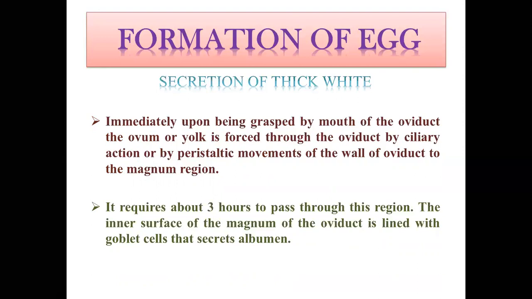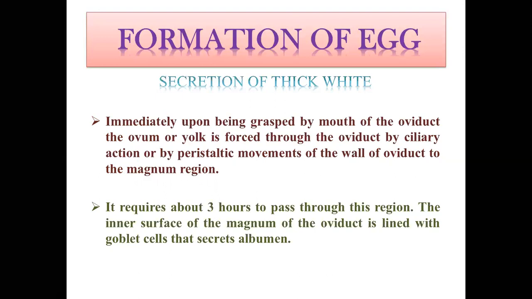Immediately upon being grasped by the mouth of the oviduct, the ovum is forced through the oviduct by ciliary action or by peristaltic movement of the wall of the oviduct to the magnum region. There will be continuous movement of the muscle of the oviduct so that the developing egg, or yolk, will go further ahead in the oviduct.